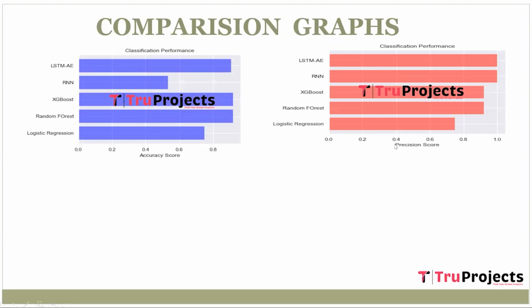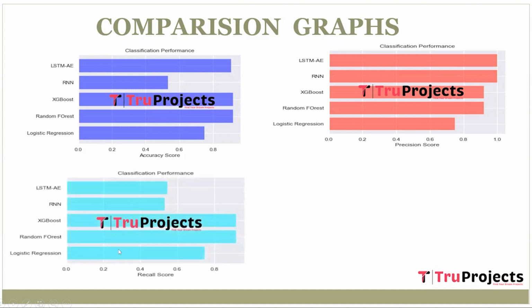Here we can see that the x-axis represents the precision score of each algorithm and the y-axis represents algorithm names. And here we have the recall score graph. Recall is also known as sensitivity or true positive rate.